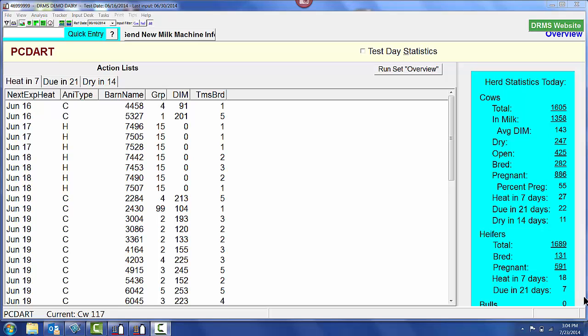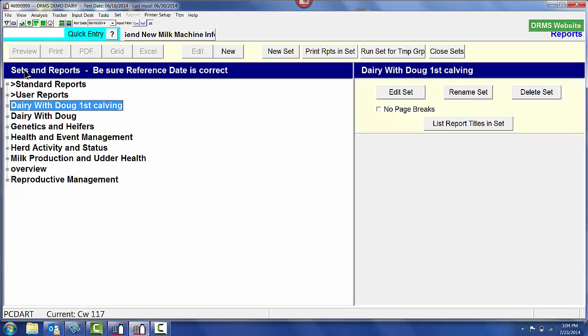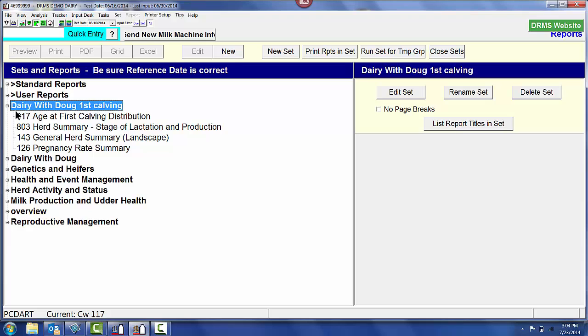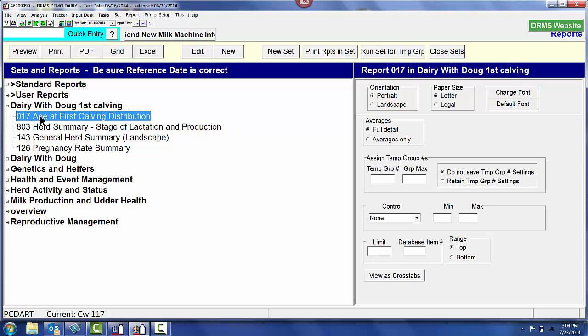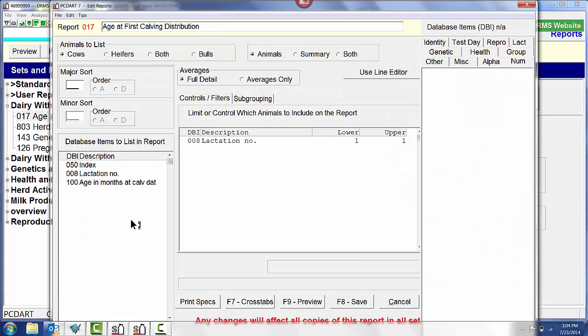So one of the first things we can do within PCDART to look at age at first calving is to go ahead and create a user report. I've already created a user report, going to call it age at first calving distribution. Once I create this new report, I'm going to give it a title. Information to list would be index number, lactation number, and days in milk at calving date. In the control and filter box, I just want to include the first lactation animals.